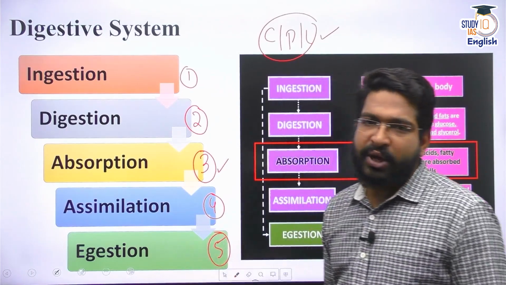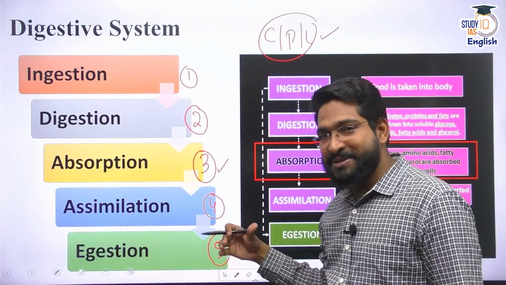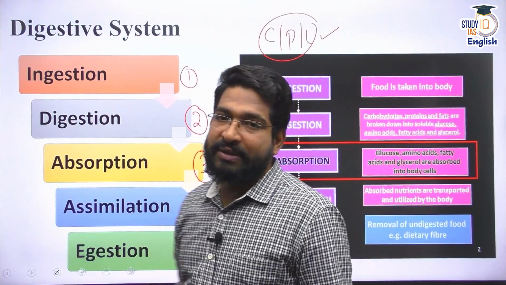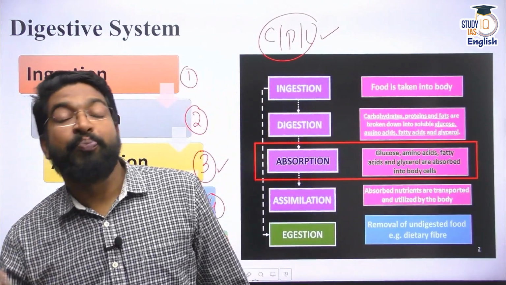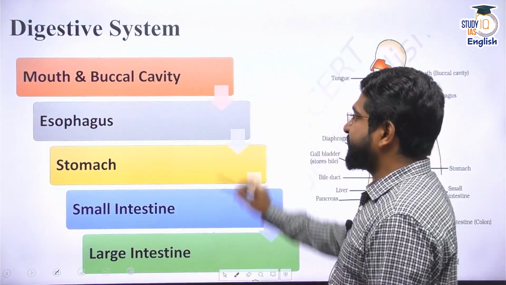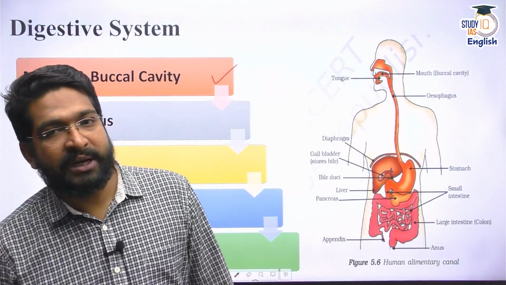A simple MCQ can be created where I can ask you the chronological order of our digestive system. Remember: ingestion, digestion, absorption, assimilation, and egestion. This is the process. Now, where does this start? As I told you, it starts first from the mouth and the buccal cavity.